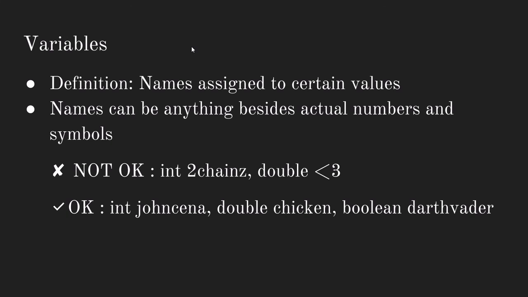So the definition of a variable is the names that are assigned to certain values. And the names can be anything besides actual numbers and symbols. So some examples of variables that are not okay are 2 chains and a heart symbol. But ones that are okay would be John Cena, Chicken, and Darth Vader. And notice that I just use random names and funny variables to make it more fun.